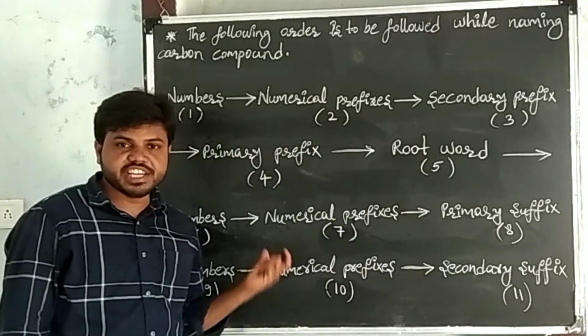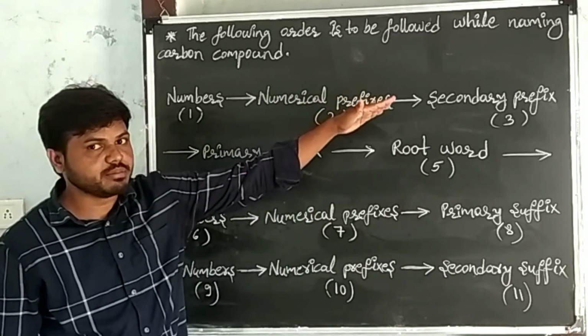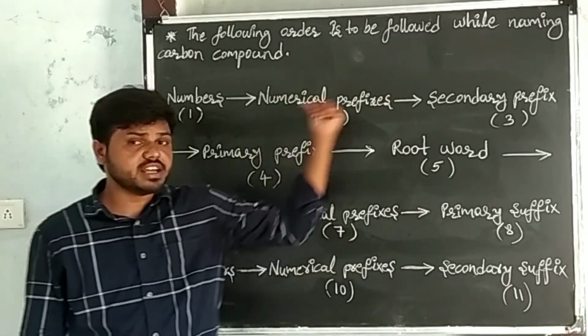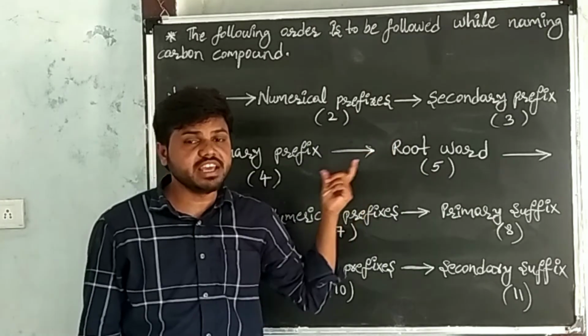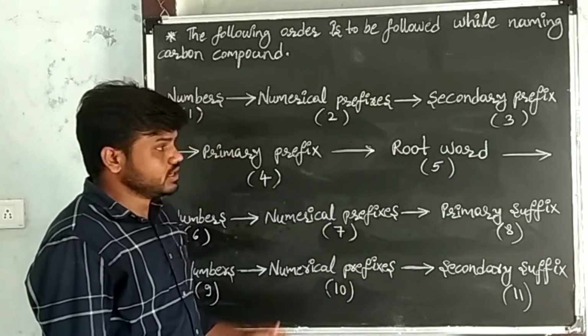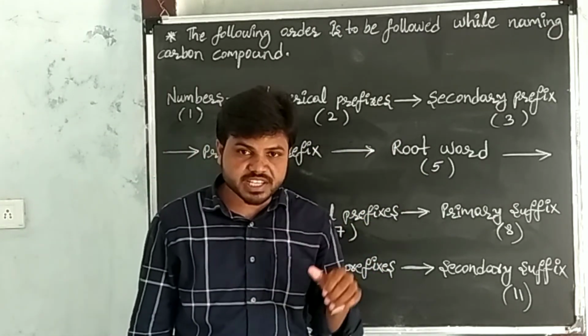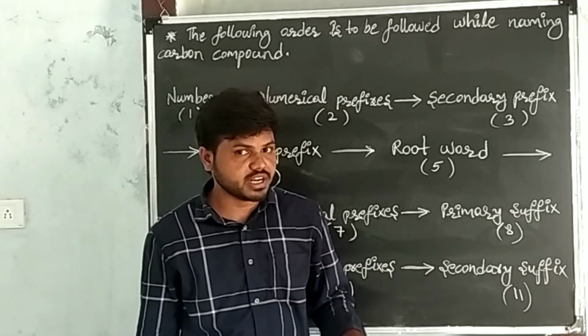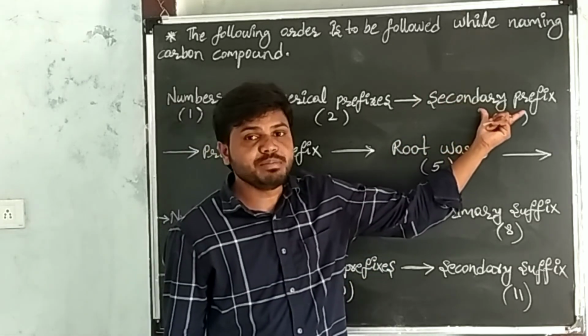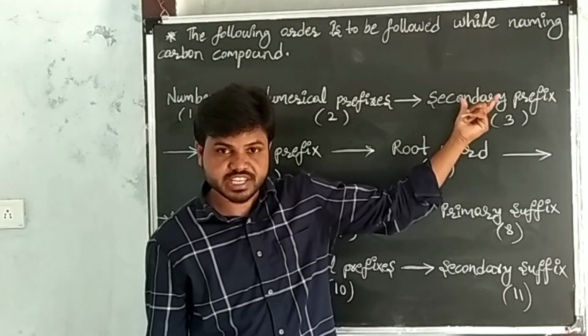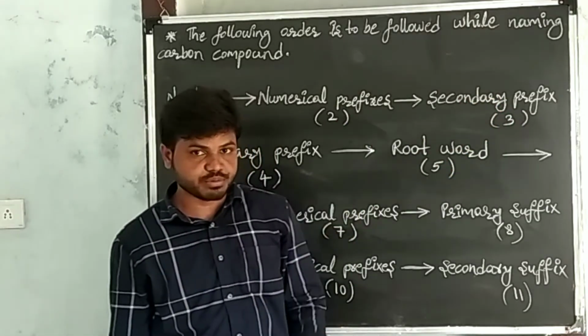This is the order to be followed while naming a given carbon compound. First, check whether the substituents are present in the given carbon compound or not. Here, secondary prefixes indicate the substituents.